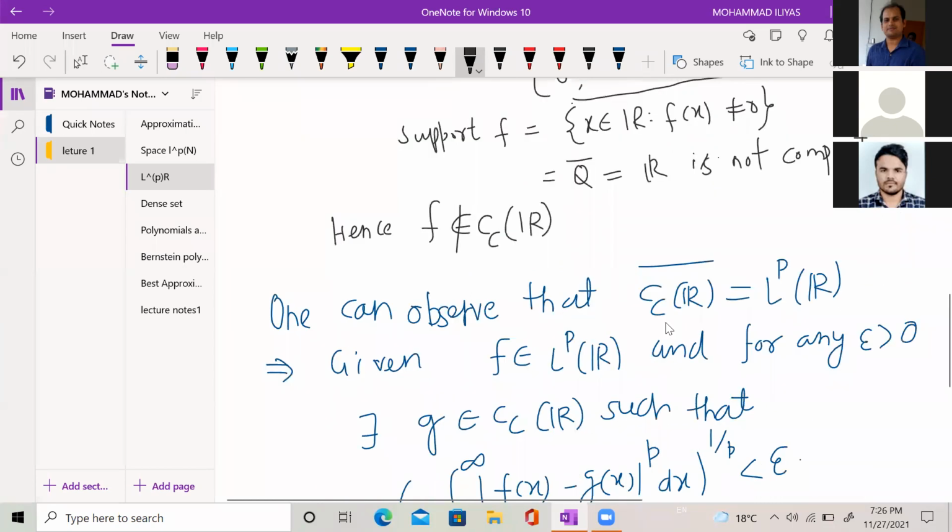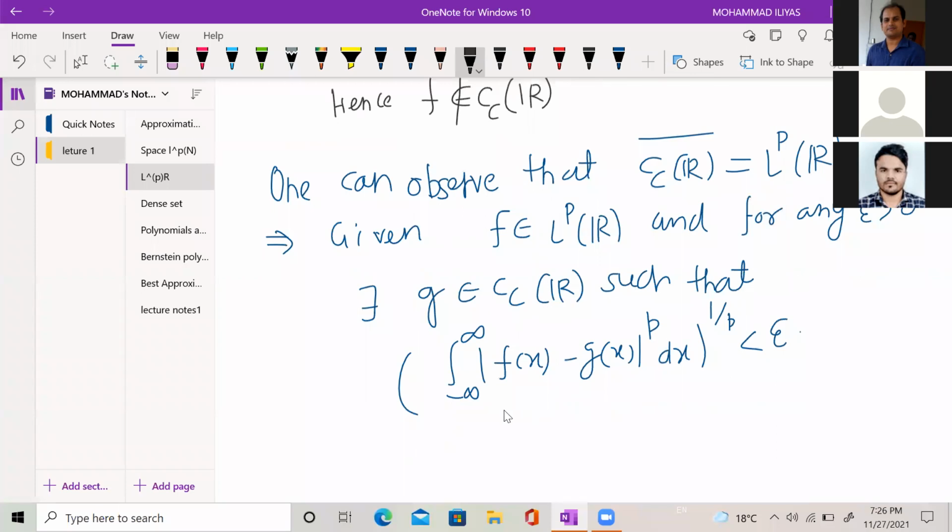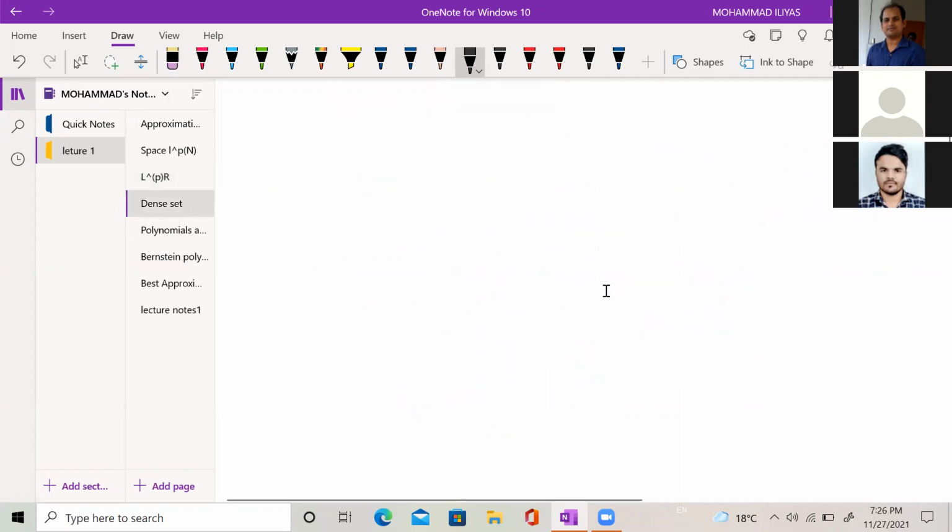This means that given any function f from class Lp(R) and for any epsilon positive, we can find some g from class Cc(R) such that the integral from minus infinity to infinity of |f minus g| to the power p, to the power 1 upon p, is less than epsilon. Now, the idea behind this is a dense set basically.